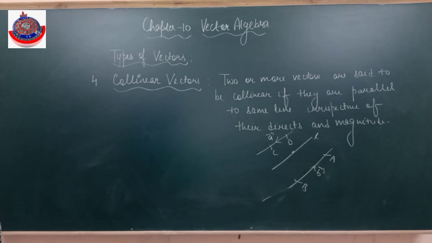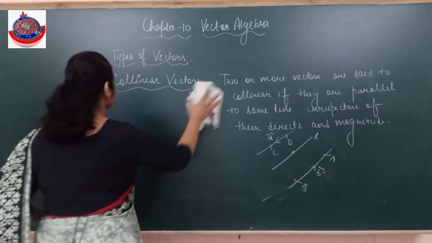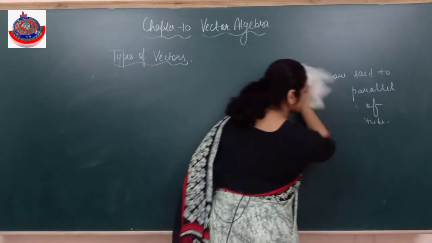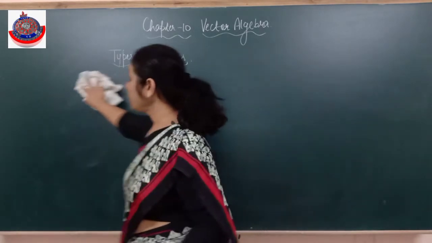Clear? Next we have equal vectors. क्या होगा equal vectors? क्या नाम से समझ आ रहा है?